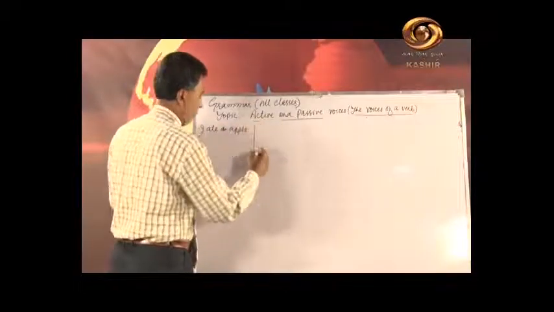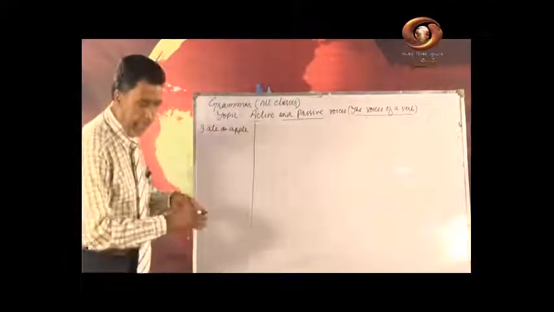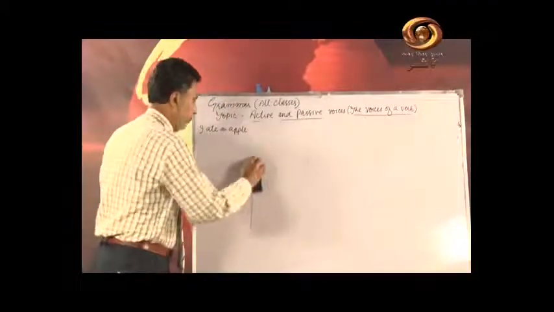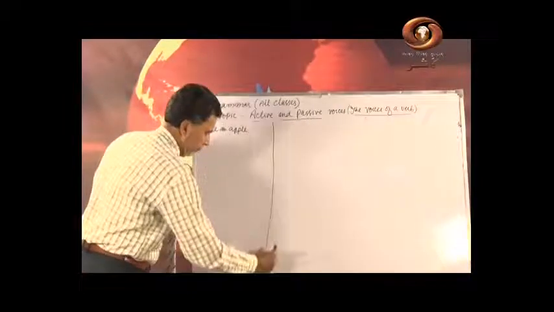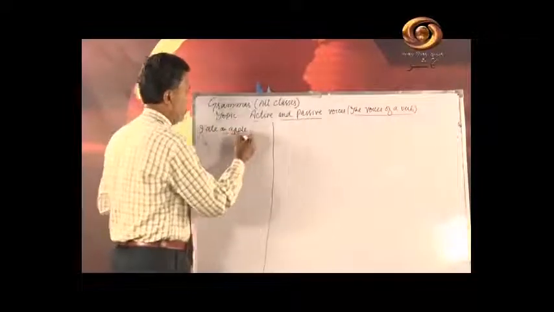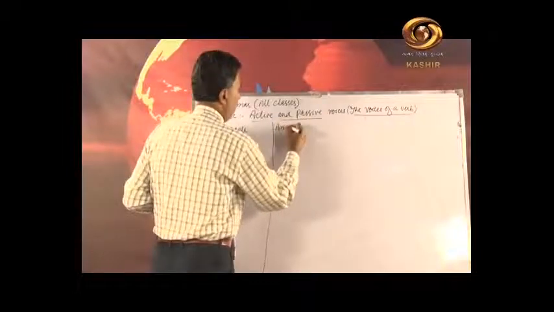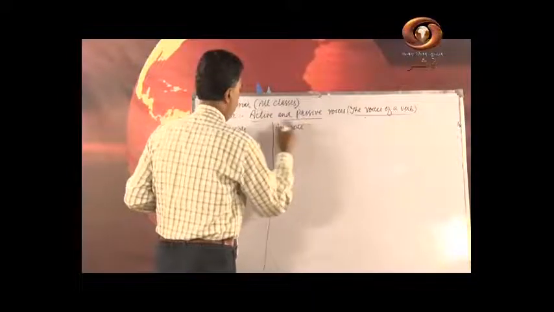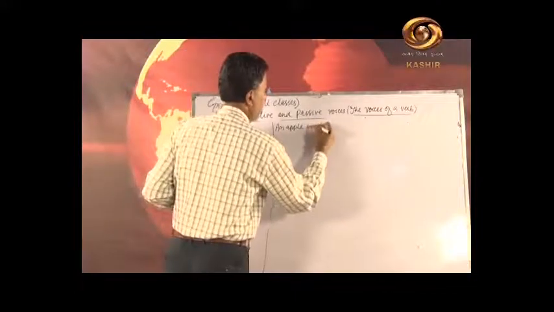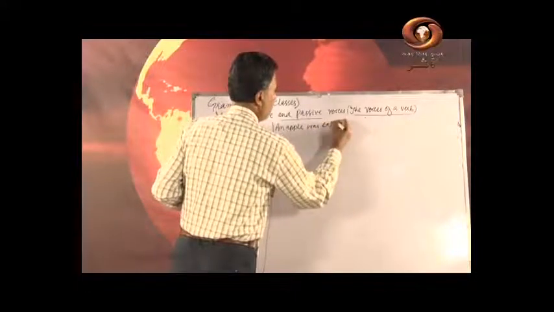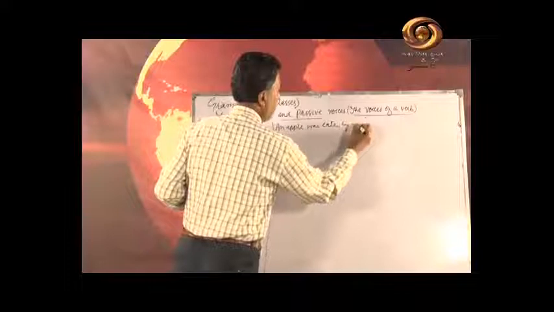Active voice: I ate an apple. Verb is in past tense, an apple. This is past tense, so we write was eaten by me.